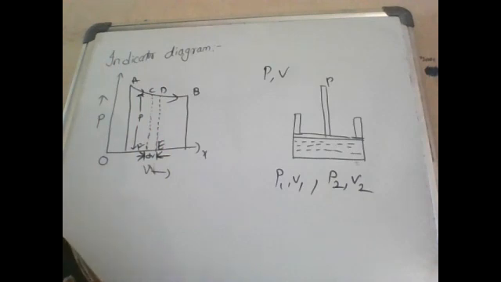The intermediate changes of the process are represented by different points on AB. The different points on AB indicate the state of the gas as it changes its state from A to B. This is called an indicator diagram.